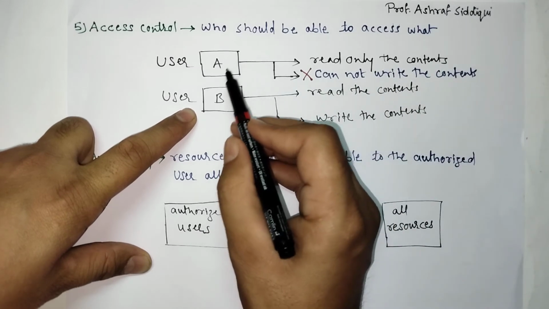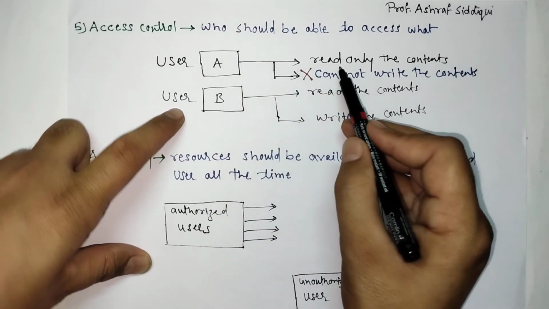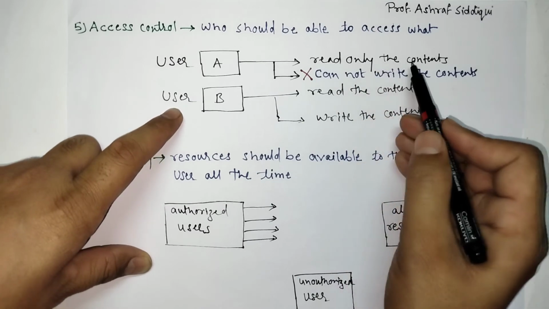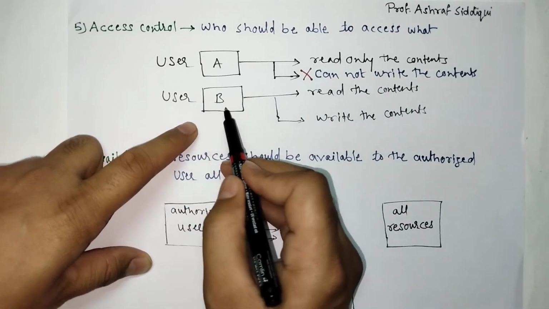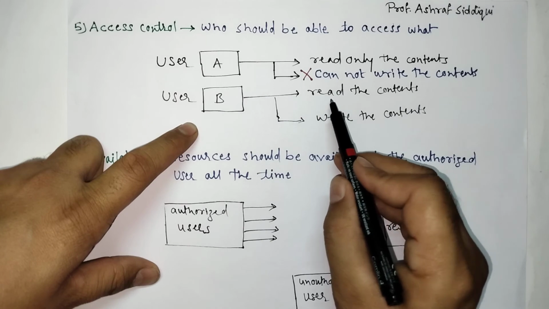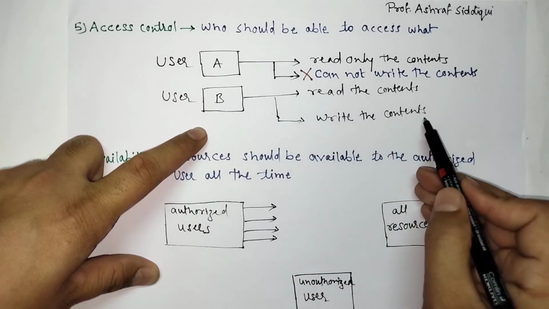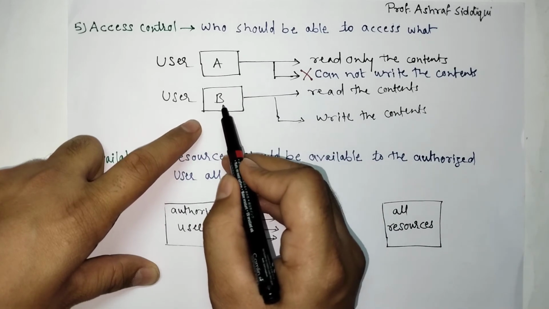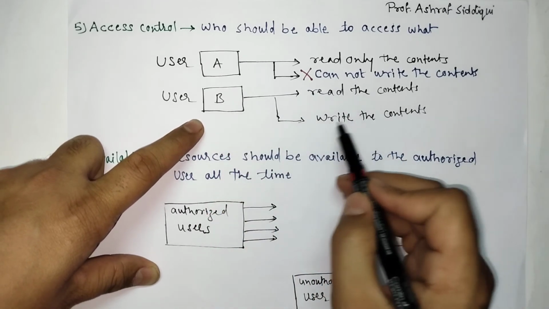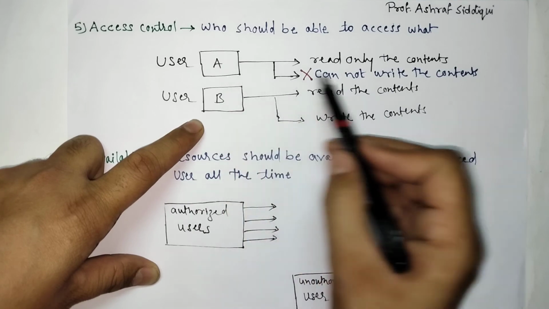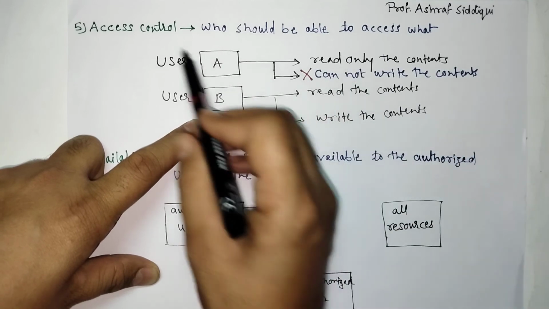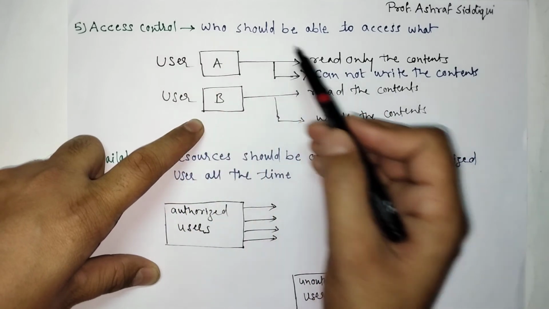So user A has only the read permission, and user B can read the content as well as write the content. So user B can read and write both, but user A can read only. So that is called access control.